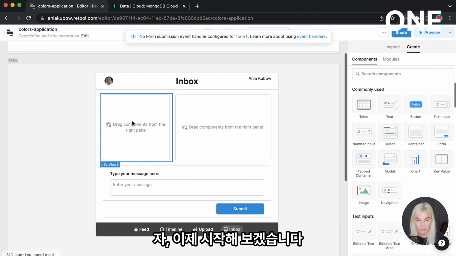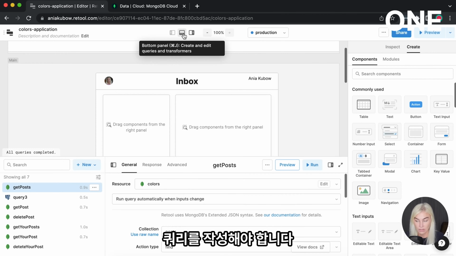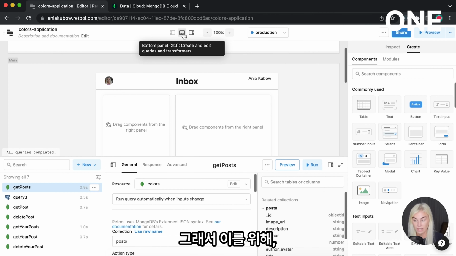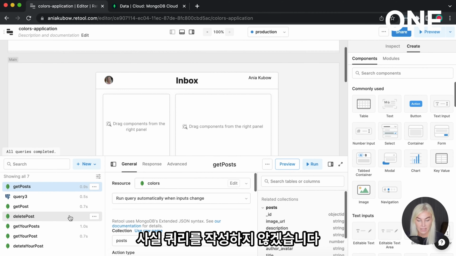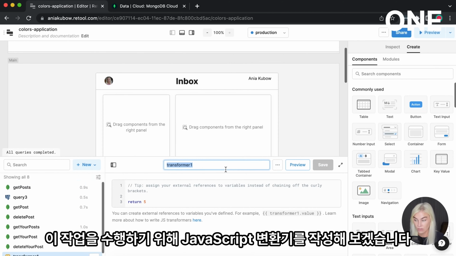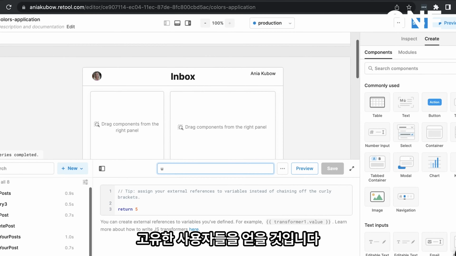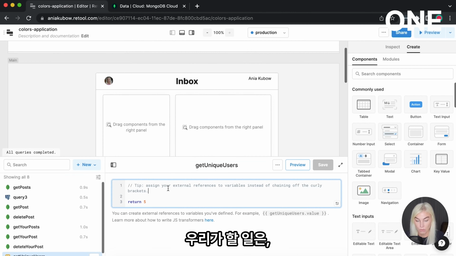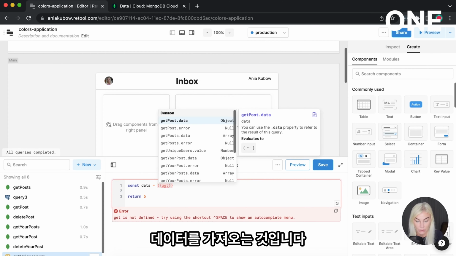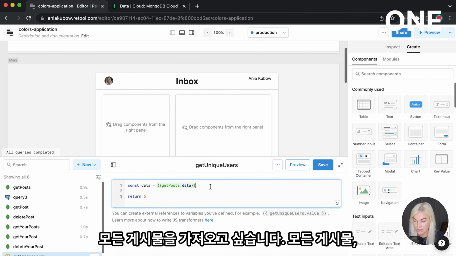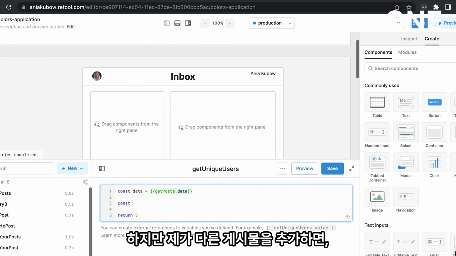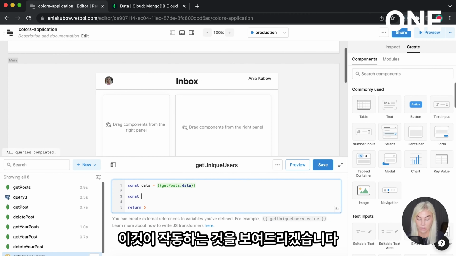So there we go. First things first, we're going to have to write a query to get unique users, okay? Because at the moment, we're going to use the posts to filter out all the unique users. So for this, in fact, let's not write a query. Let's write a JavaScript transformer to do this. So I'm going to say this is get unique users. The data that we're going to be working with is the get posts data. I want to get all the posts, every single one. And of course, at the moment, we only have 2 posts by 2 users. But when we add another post from myself, I'll show you that this is working.